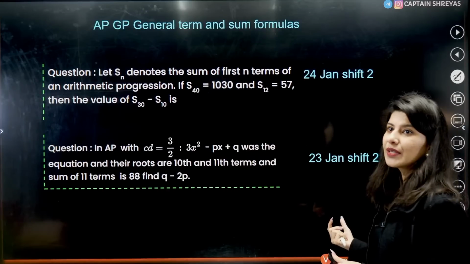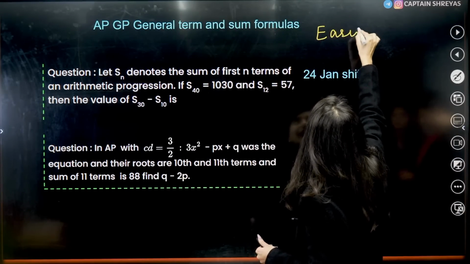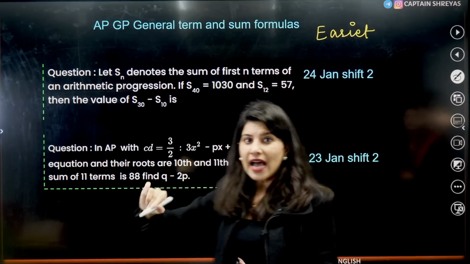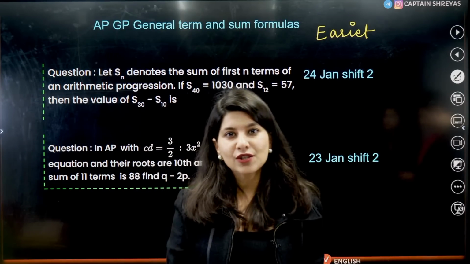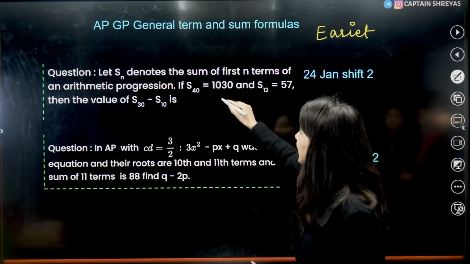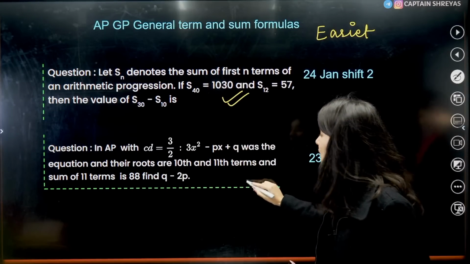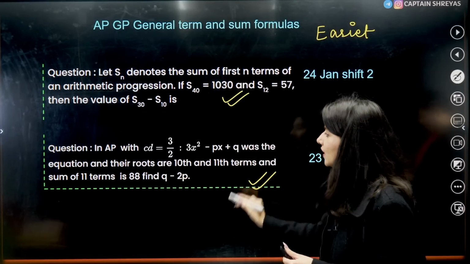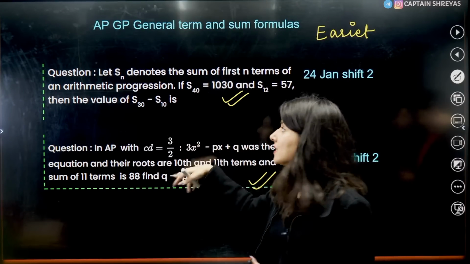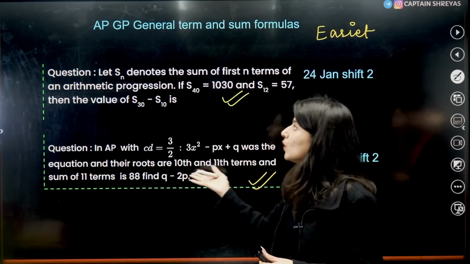Then next we are going to have, okay, this is very easy type. Easiest of all I feel, a direct question on AP, arithmetic progression, sum of the terms and general term formula. You can see direct equation solving, within 30 seconds you can solve this question. These types of questions are not that calculative as well. So these are doable type of questions.